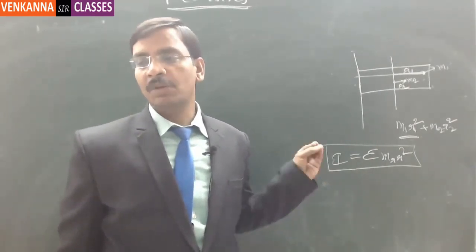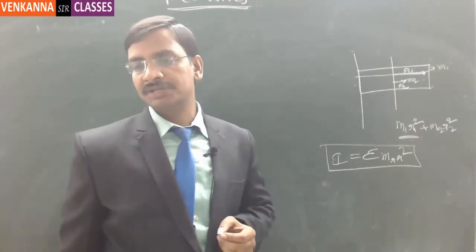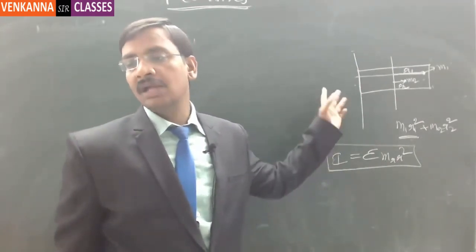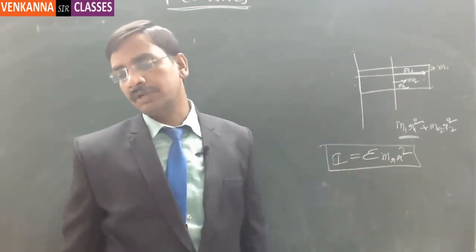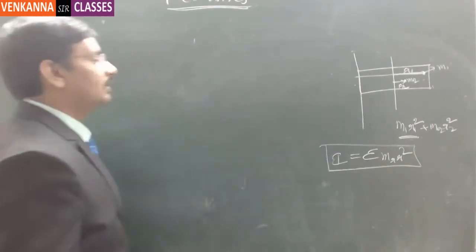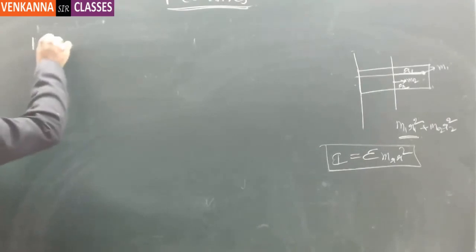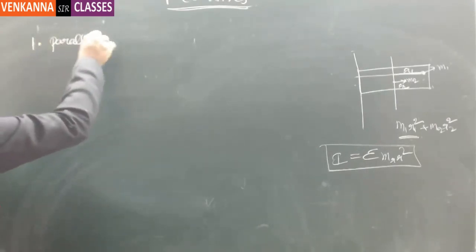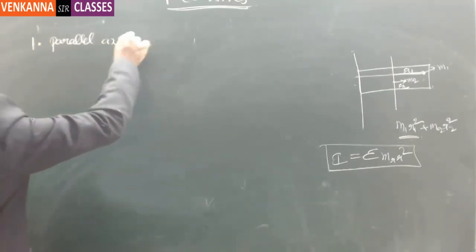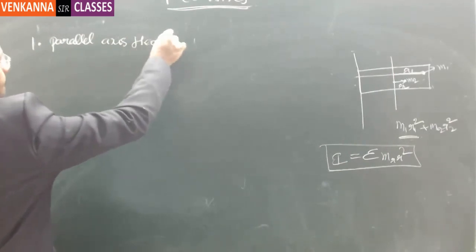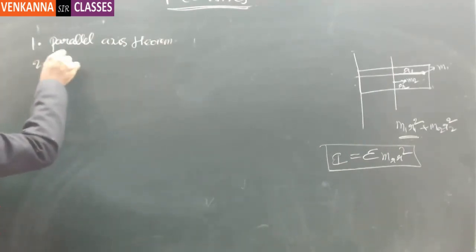So for a simple body, we have to calculate the moment of inertia based on the axis about which it is trying to rotate. Now in the moment of inertia, we have two different theorems. One is the parallel axis theorem, and another is the perpendicular axis theorem.